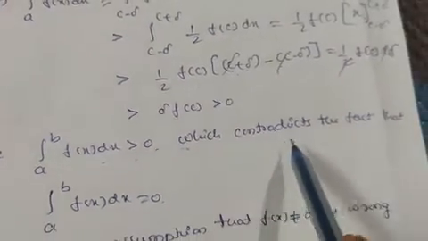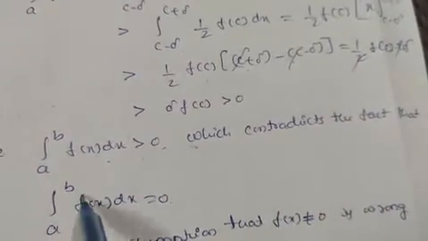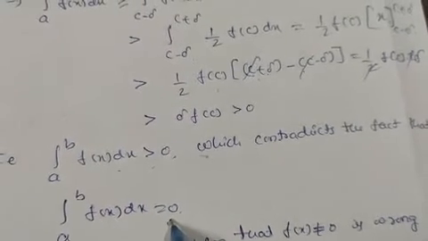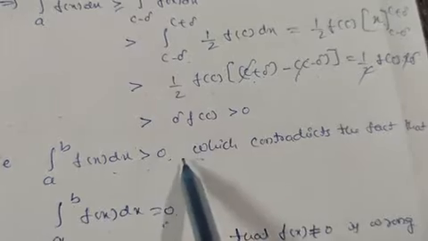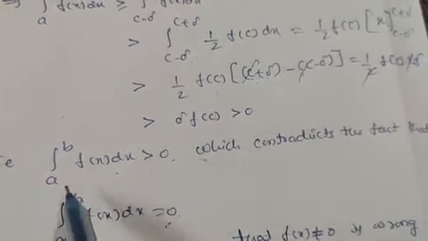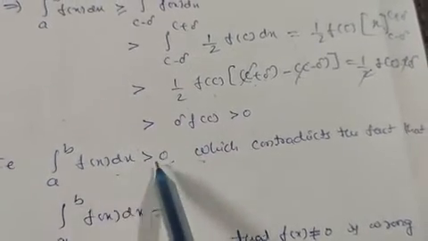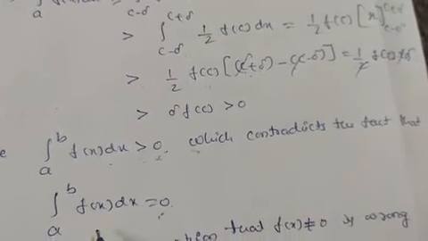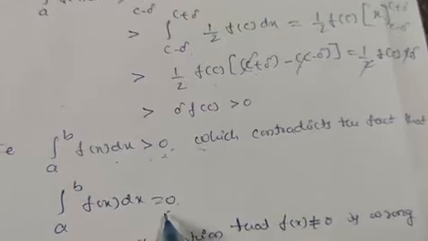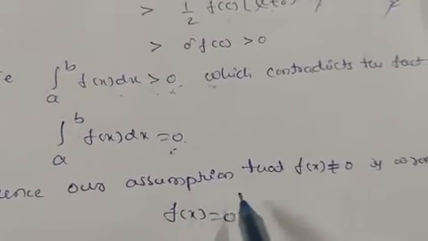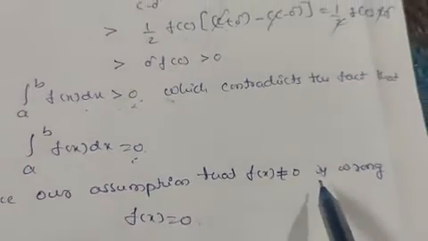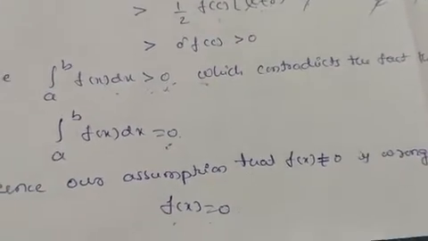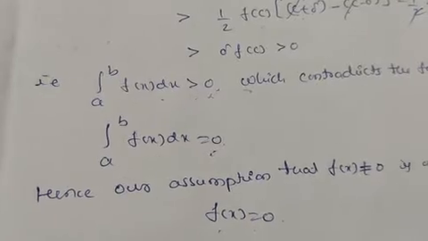Which contradicts the fact that the integration from a to b of f of x dx is equal to 0. So what we have taken here: if f of x is not equal to 0, then we got the integration from a to b of f of x dx greater than 0. This is not possible, because it is given that the integration from a to b of f of x dx is 0. So hence our assumption that f of x is not equal to 0 is wrong. It implies f of x is equal to 0. So this is about the proof. Thank you.